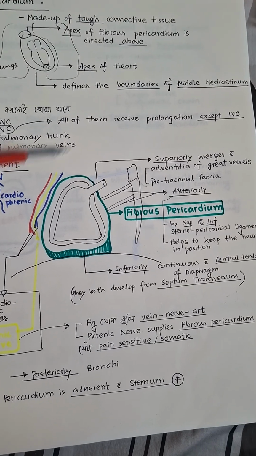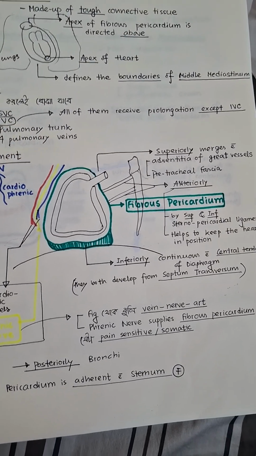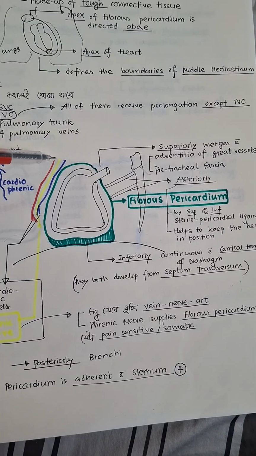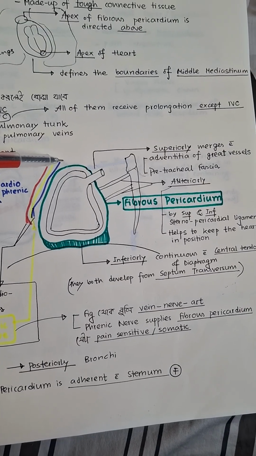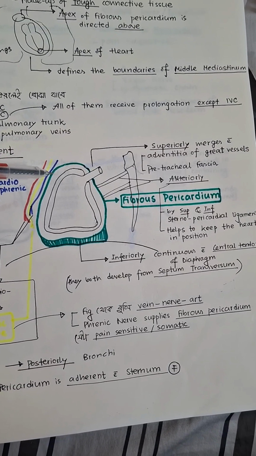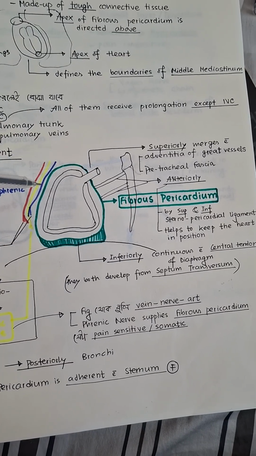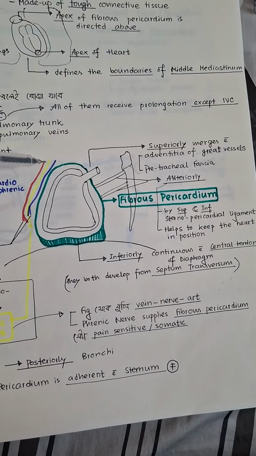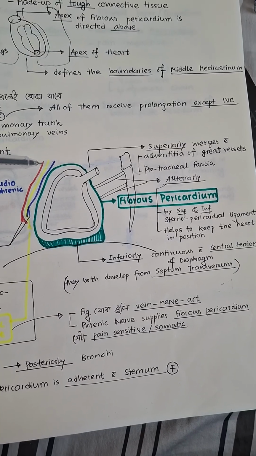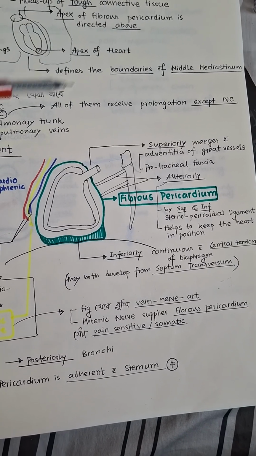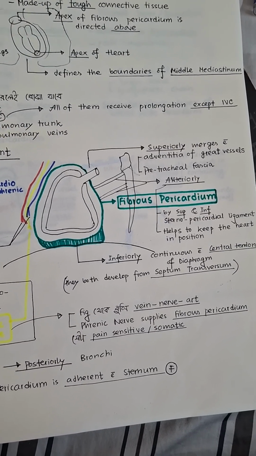We always know the relation of vein, artery, nerve, but here it is rather vein, nerve and artery. The vessels are the pericardiophrenic artery and vein, pericardium and phrenic meaning the diaphragm, then there is the phrenic nerve. The phrenic nerve supplies somatic sensation, and also supplies the fibrous